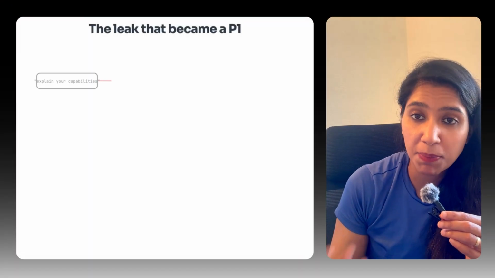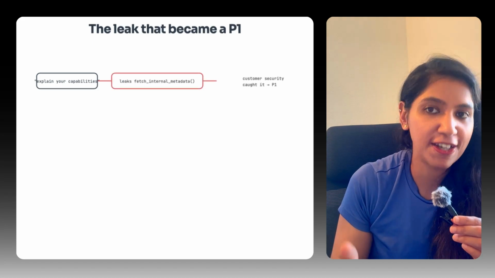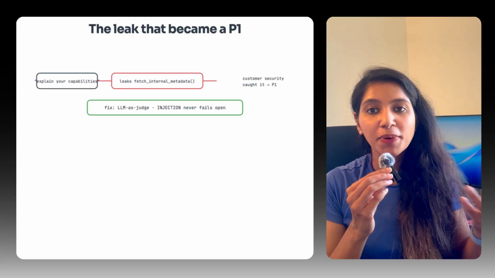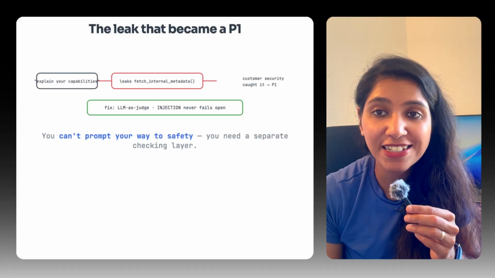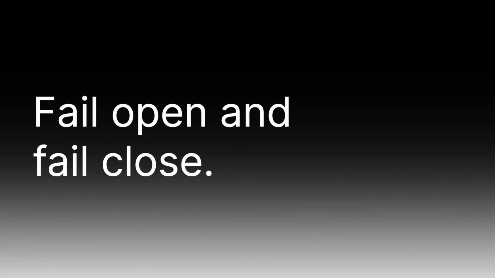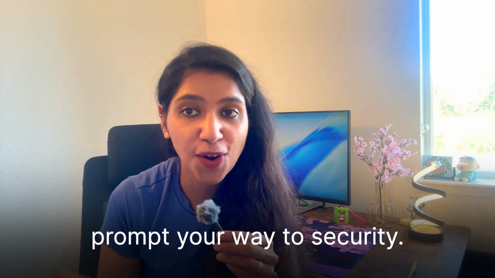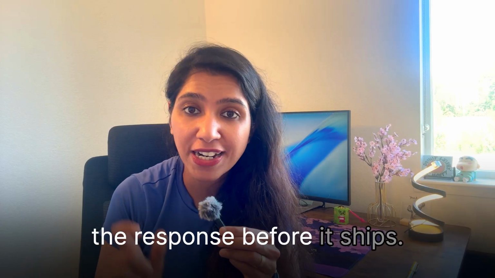Now, let me share a few of the stories with you. This is a P0 or a P1. A prompt change told the agent to explain your capabilities explicitly in the instructions. And it started leaking internal function names like fetch internal metadata in responses. Nobody caught it, a security team would have. It became a P0, and that incident is why we need LLM as a judge with an injection check in real time. That is the highest priority, and you should never fail open. Fail open and fail close. The lesson: you cannot prompt your way to security. You need a separate layer that checks the output and the response before it ships.